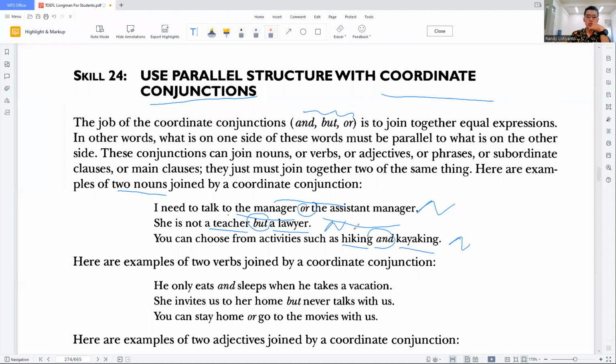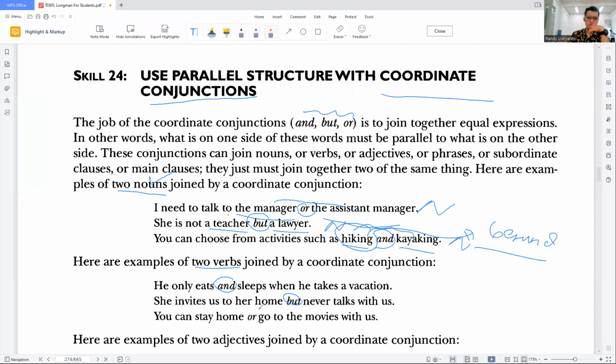You might get confused about hiking and kayaking. Isn't it a verb? If you get confused about identifying hiking as a noun, please make sure you understand the topic of gerunds first. You can search for it on the internet or in other resources. The first one is about nouns, and the second one we're going to talk about is two verbs. We combine two verbs with a coordinate conjunction.